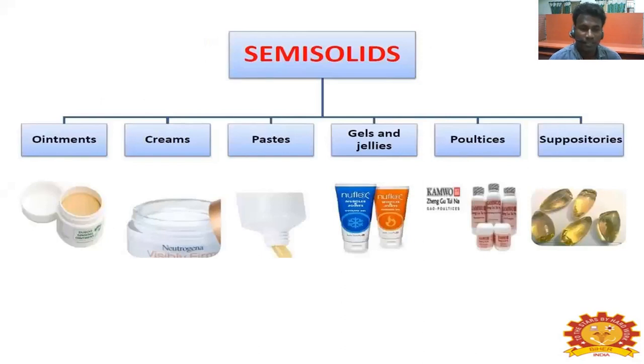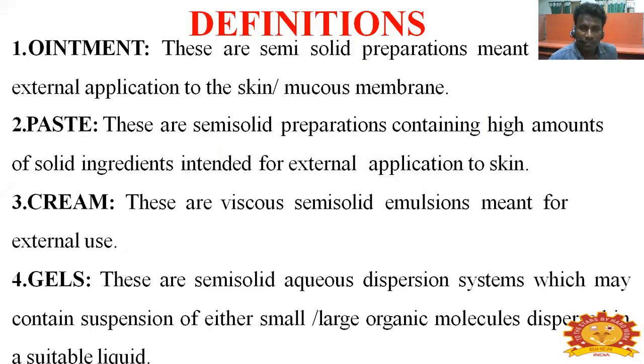Next, semi-solids. Semi-solid means ointments, creams, pastes, gels, jellies, poultices, and suppositories. Definitions. Ointments are semi-solid preparations for external application to the skin or mucous membranes.